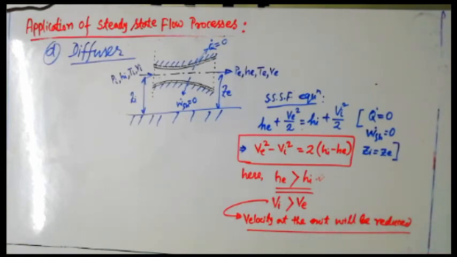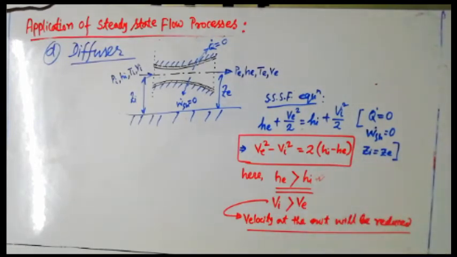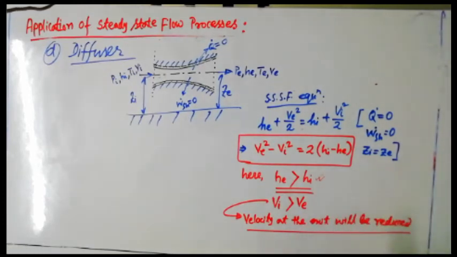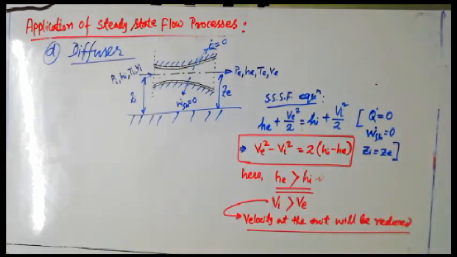And similarly, as in case of the nozzle, whatever equation we have derived in terms of pressure and temperature can be done for the diffuser also, assuming the working medium as an ideal gas. So the same expression can be developed in terms of pressure and temperature. Whatever we have done in case of the nozzle, those relations can be adopted for the diffuser also.